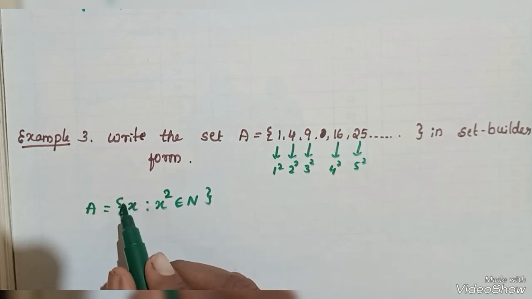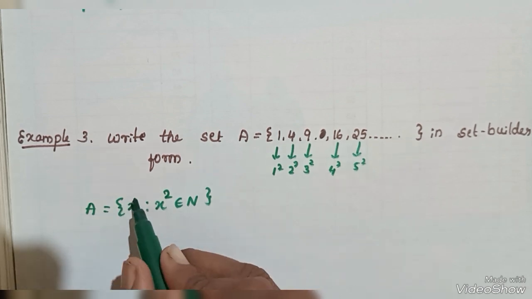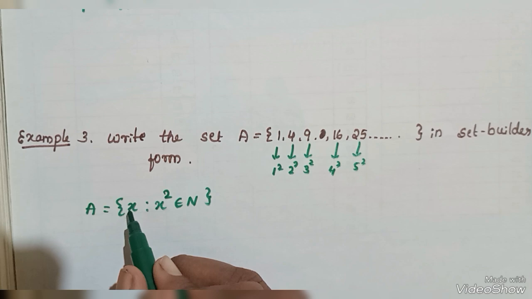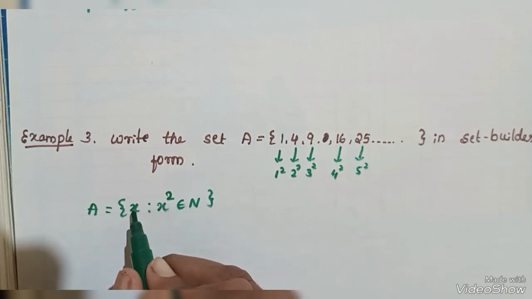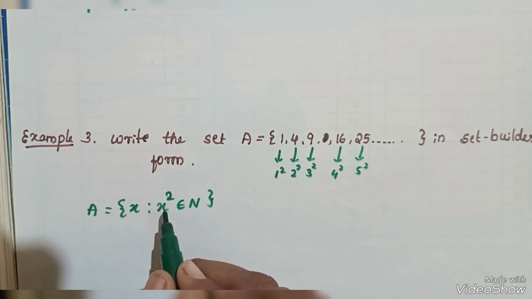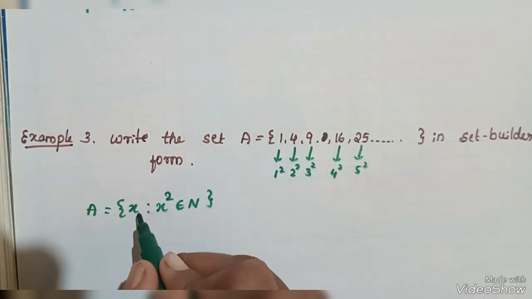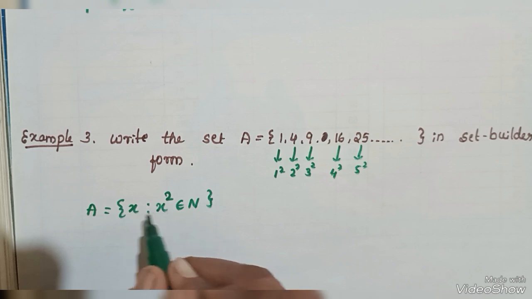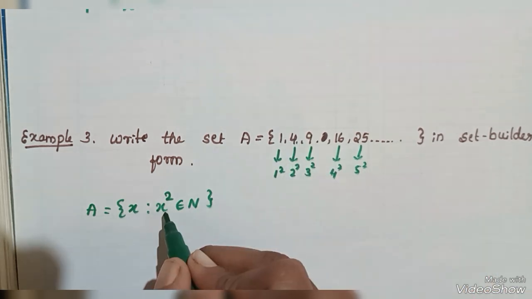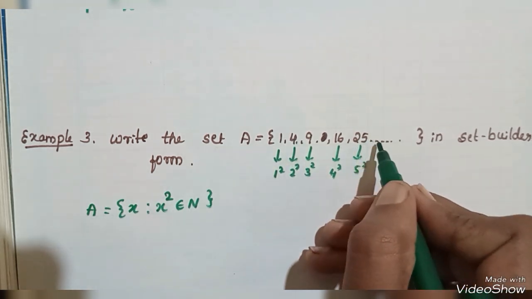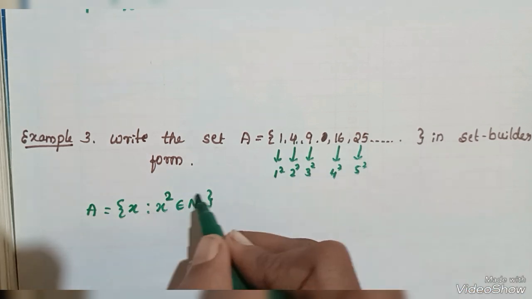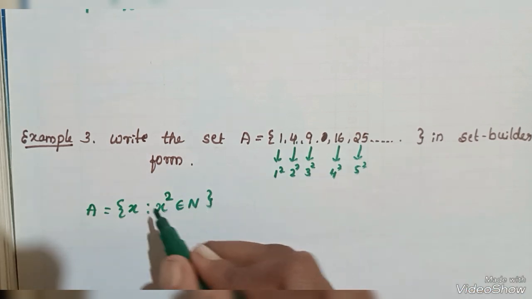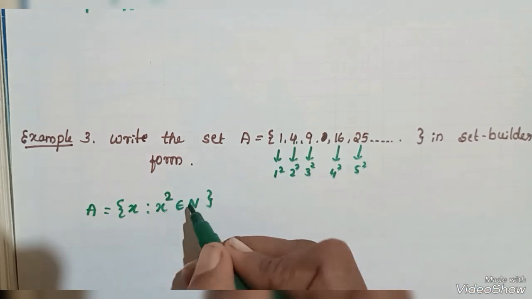It means whatever element x we take from the natural numbers, if we take 1, then 1 square is 1. If I consider x equals 2, then 2 square is 4. And so on, for any natural number we take, it can be written in the x square form.